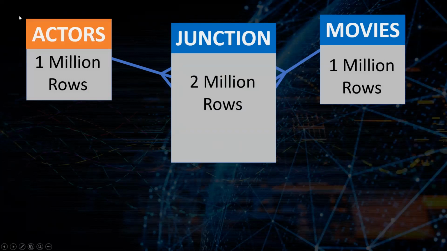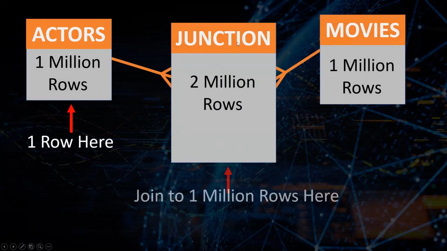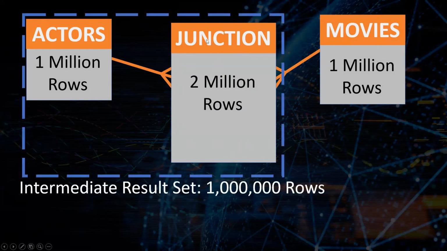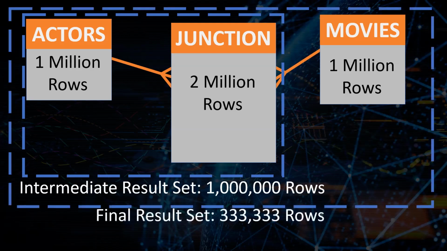In that case, if we were to join from the actors table to the junction table to the movies table, we'd start with 1 row here, and then we would go and pick up half of this table. We'd pick up 1 million movies because Kevin Bacon starred in all 1 million movies. And so we would have this intermediate result set of 1 million. Then we take those 1 million records and we join them to the movies table. And that would allow us to filter out a third of those. So we'd be left with a final result set of about 333,000.